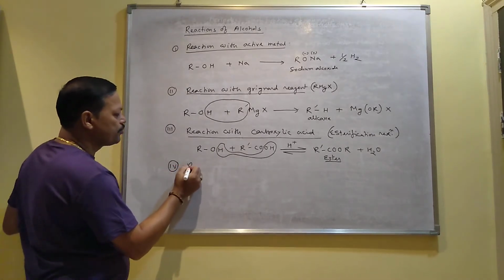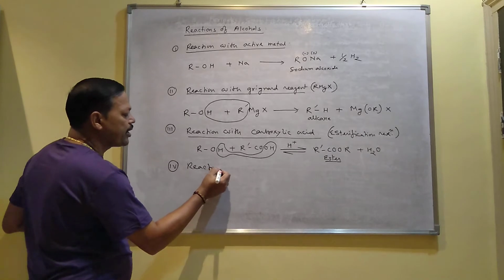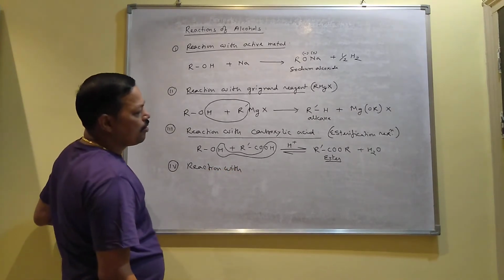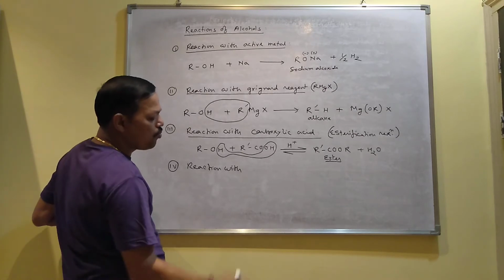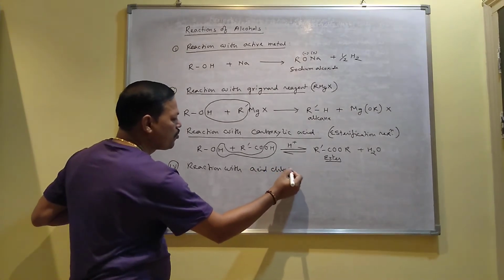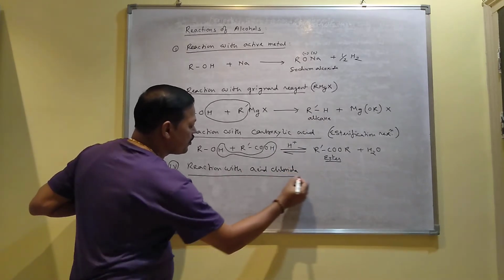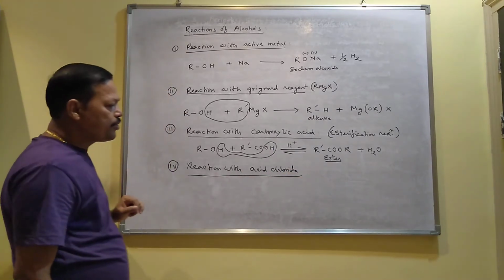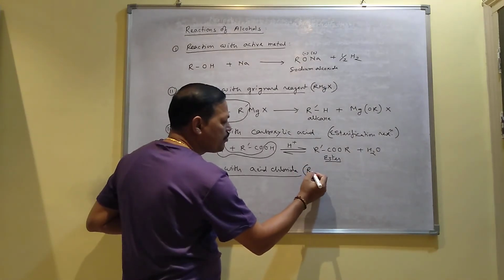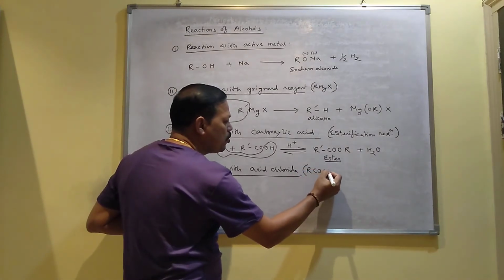Number 4, reaction with acid chloride. Acid chloride, do you know what? You know carboxylic acid. The carboxylic acid formula is RCOOH.